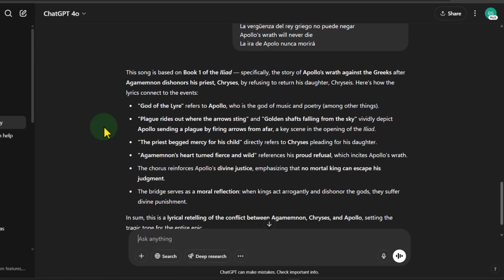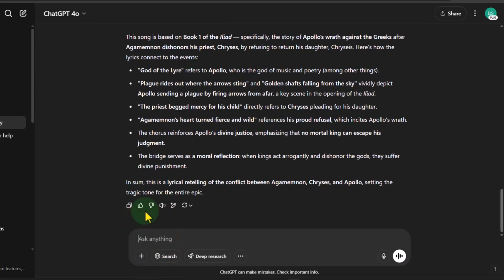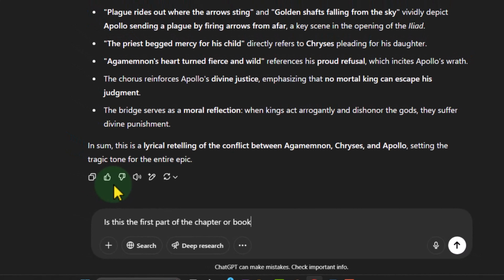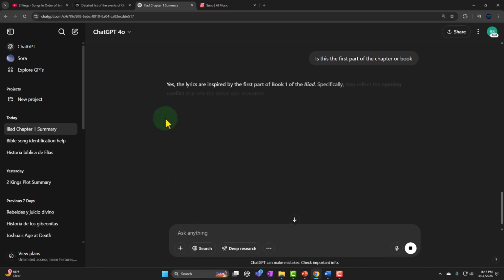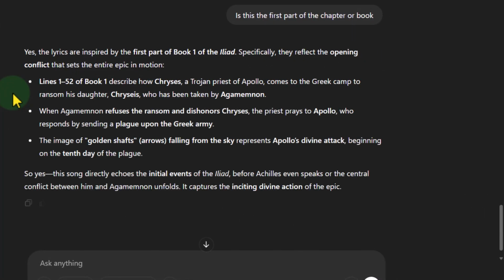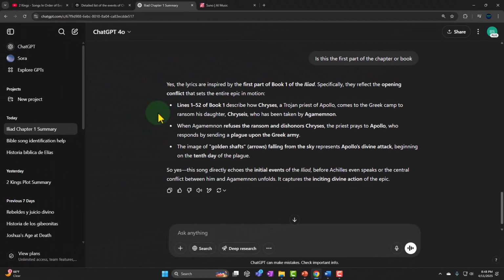Okay, is this the first part of the chapter or book? And let's just double check. Yes, the lyrics are inspired by the first part of book 1 of the Iliad. Cool. That's kind of what we were looking for.